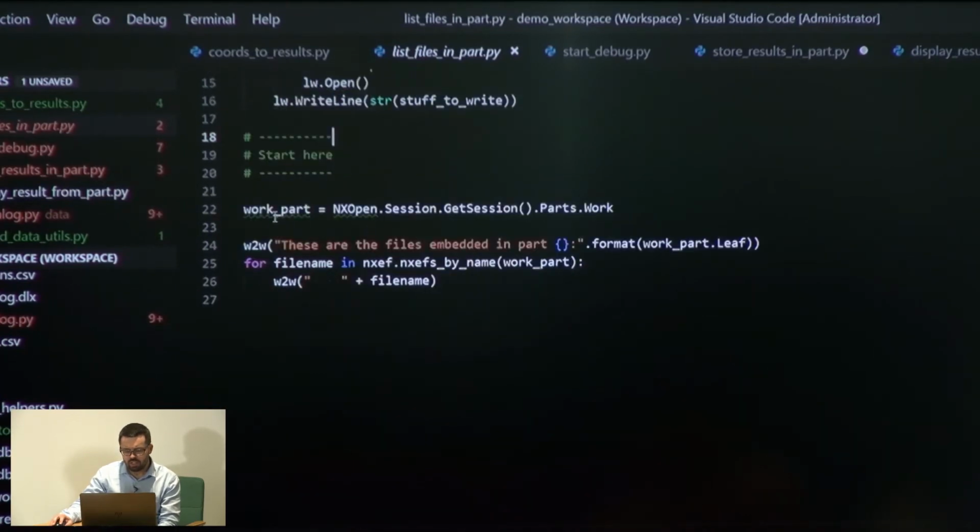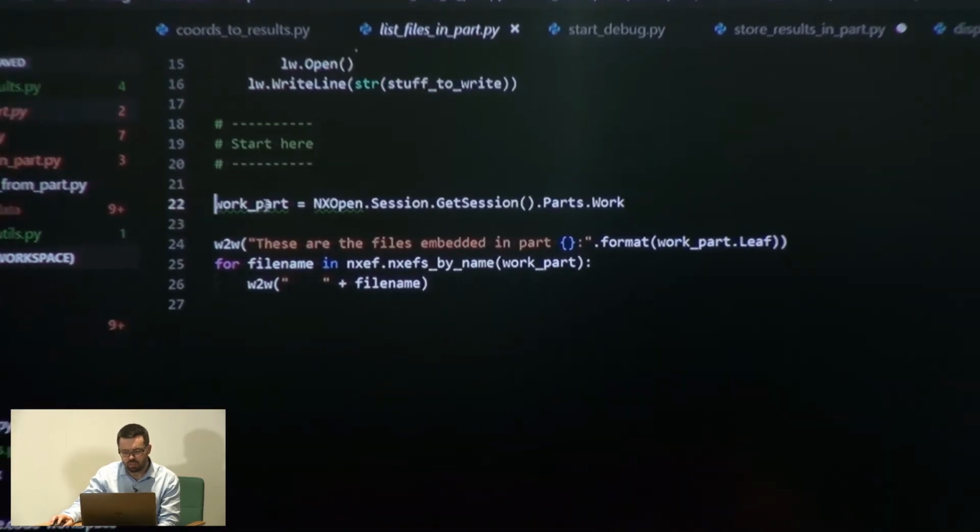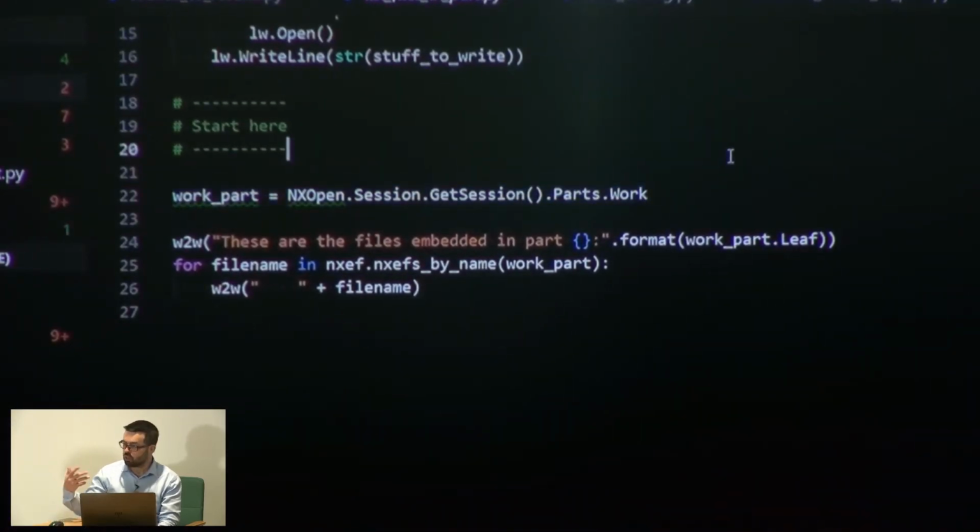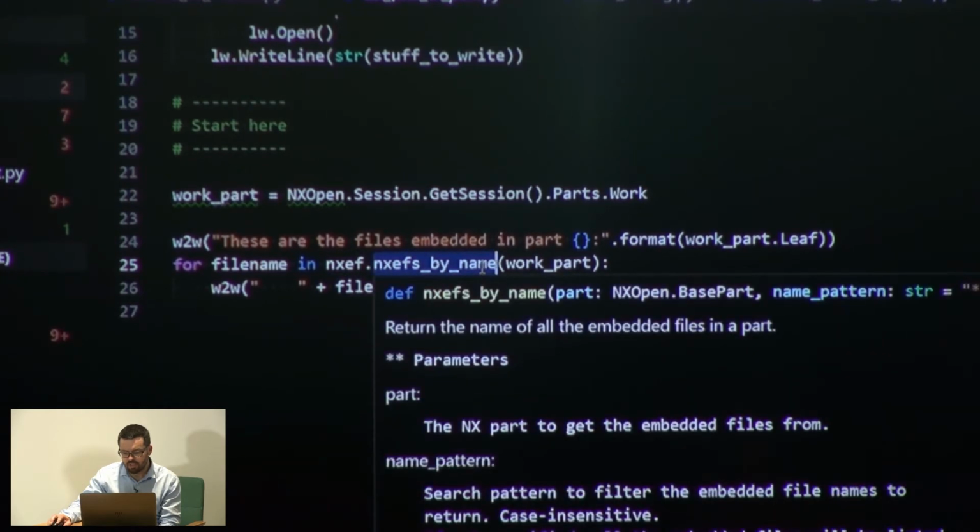And basically, it starts like most others. If you've ever done any journaling, you need to first get a reference to the part that you're working on, and you do that by getting a session for NX, and then you can use parts.work, for example. And this is the W2W function that Mark was referring to before. It basically writes to the listing window. And we're then using this module called NXEF, which was developed by Etienne. And it queries using these functions, NXEF by name.